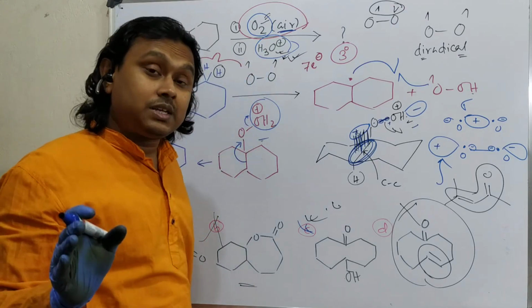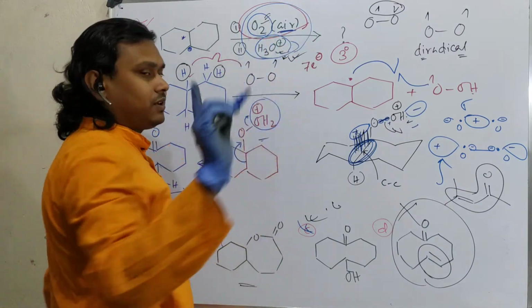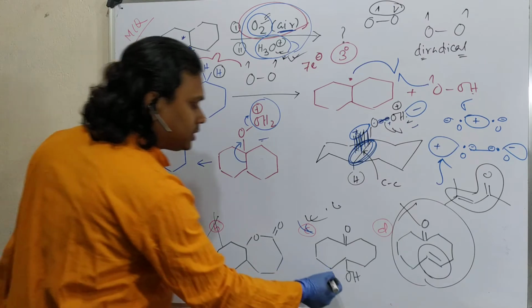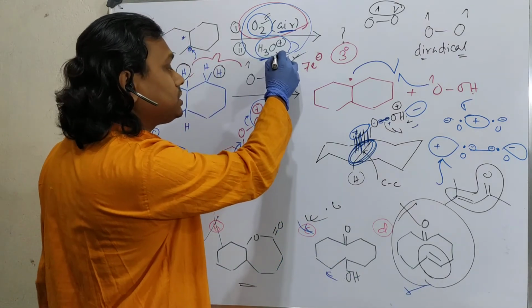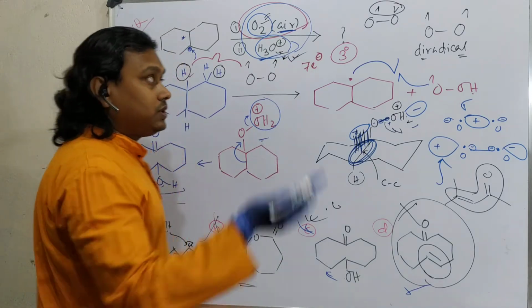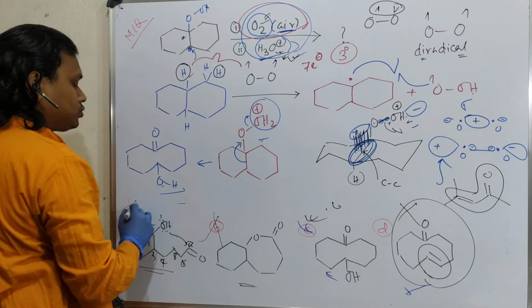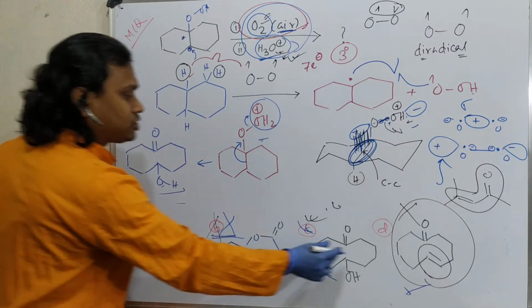These steps I am just telling students, it is better for you to write. Apparently it may look very easy, but it is not, I believe. Then water addition, fine, for this option. Now question, there is only one option there. Will it happen? Only look at the condition H3O plus. Not possible. So initially when you do this, the oxidation will be this. So these two options are initially gone. Process of elimination, as I told every time, apply. Now question, this or this.